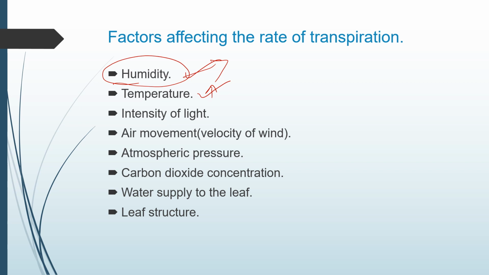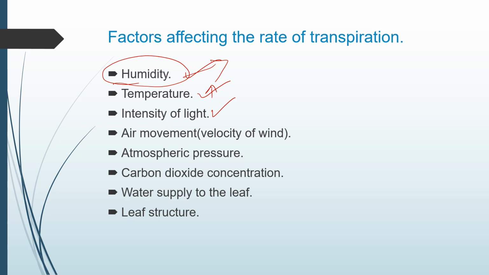Next comes the intensity of light. Light affects the rate of transpiration indirectly. More transpiration occurs during the day, because stomata open during the day. So it indirectly affects the transpiration process. During the night, as the guard cells become flaccid and the stomata close, the rate of transpiration is minimal. In this way, the intensity of light also affects transpiration.